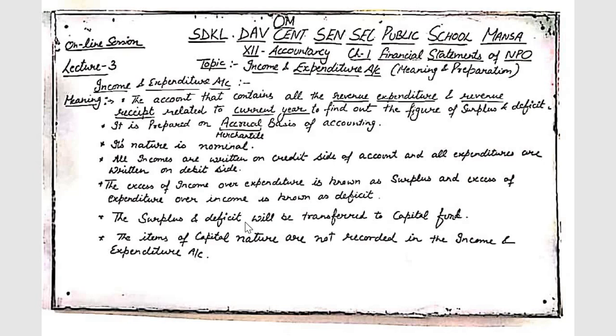Previously in 11th standard we discussed the two terms, profit and loss. Now it is surplus and deficit. In 11th standard, profit and loss would be transferred to the capital, but now the surplus and deficit will be transferred to the capital fund.